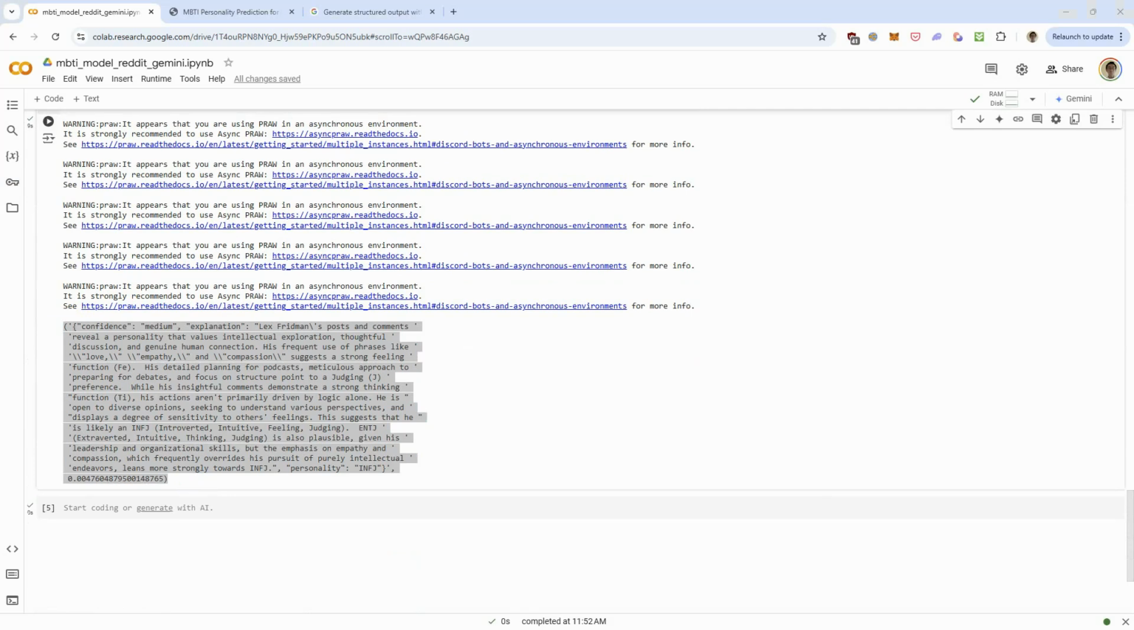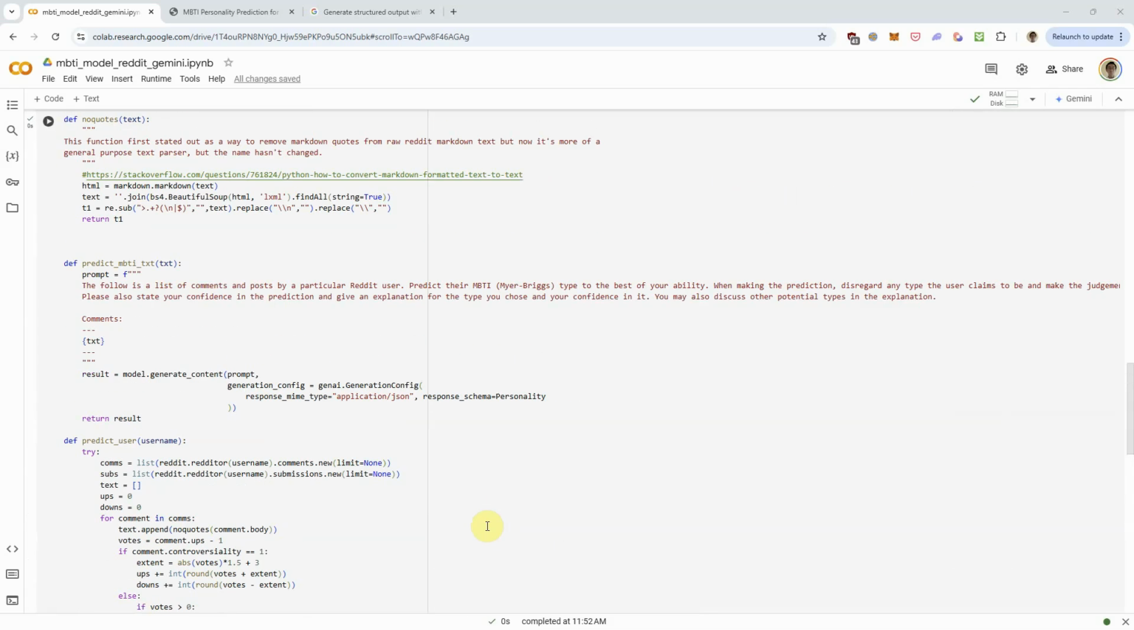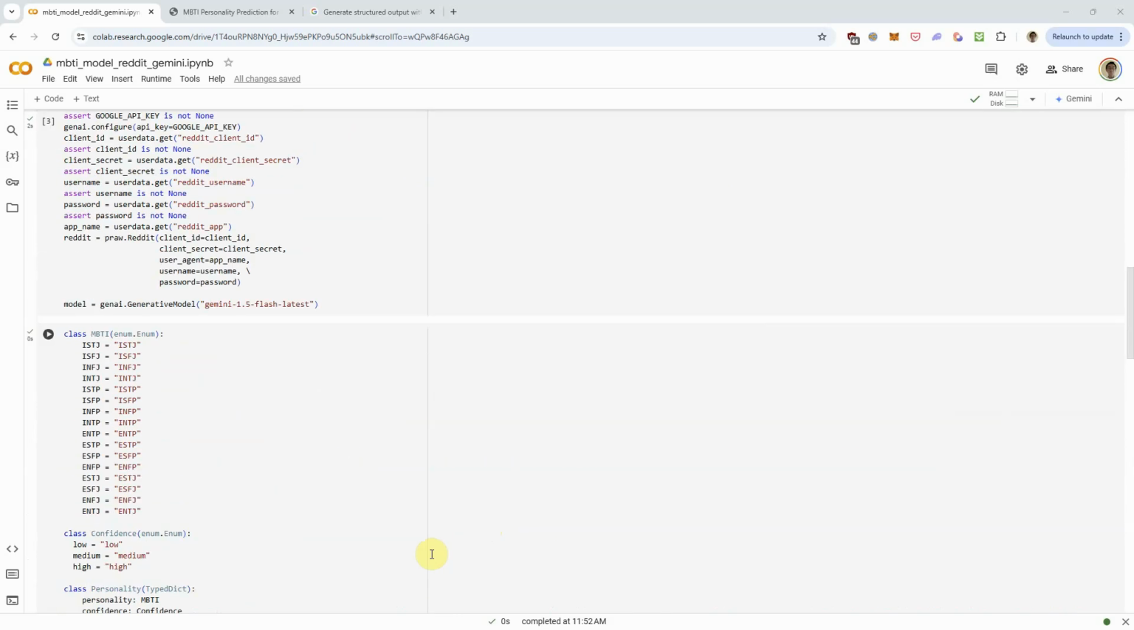You can also find Google's tutorial on this in the description as well, and OpenAI obviously also has a similar feature. Basically, you can ask the LLM to output a JSON with a set of keys and define what values each key can take. This is useful because there are 16 different Myers-Briggs types here, and I want the LLM to only output one of these 16 types. So I made an MBTI class just for that.